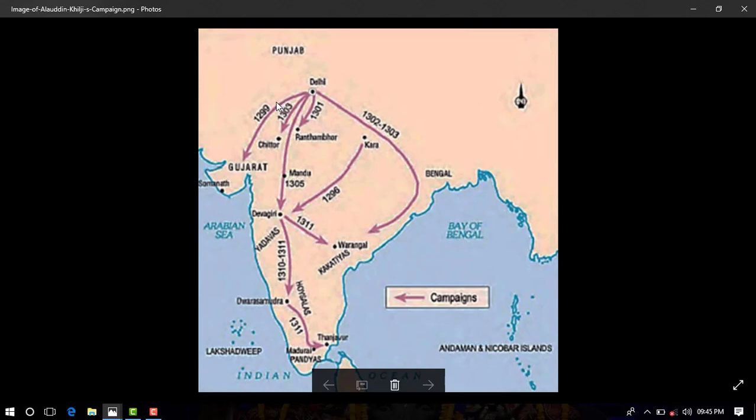I hope you remember that Delhi and India were in great fear of Mongol attack, right? So Alauddin Khalji did not take any risk and he constructed the garrison town at Delhi and named it Siri. Remember students, it is very important for a 1 mark question. And a large water reservoir called Hauz Khas was also part of the city complex. Okay, this is also important for a 1 mark question.